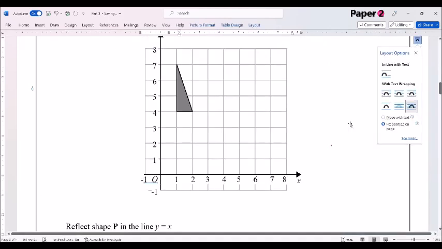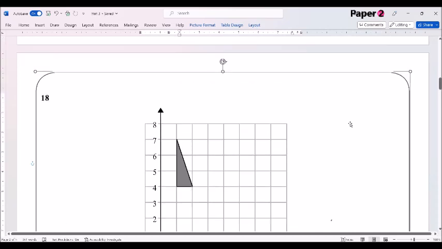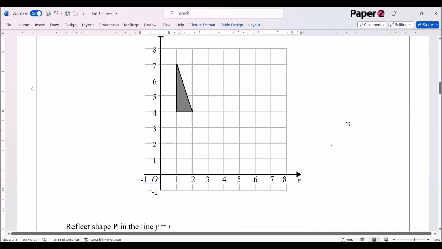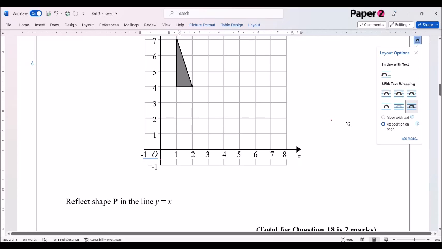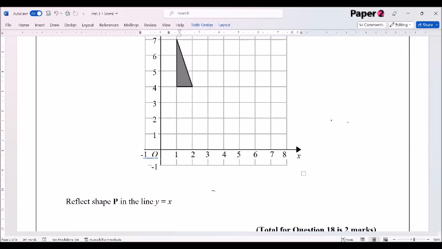Okay, we're going to have a look now at question number 18. So 18, we've got reflect P in the line y equals x. Now, to get the line y equals x, we've got to remember that the line y equals x is where the x coordinate is equal to the y coordinate. So that's what it's telling us. Okay, y equals x or x equals y.